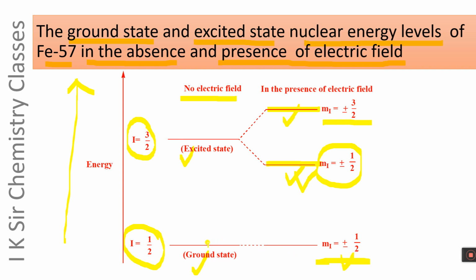In the absence of electric field, only one transition between nuclear energy levels is possible, while in the presence of electric field, two transitions between nuclear energy levels are possible. It will be discussed in the next video.